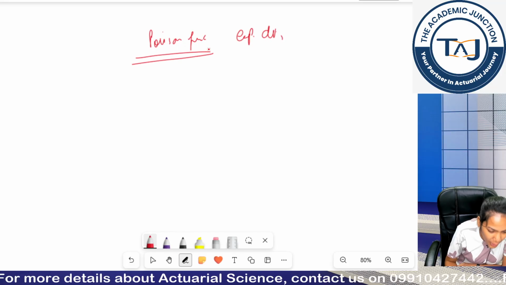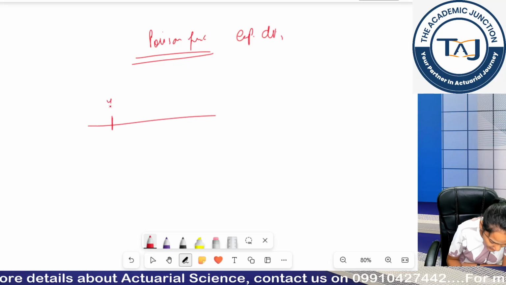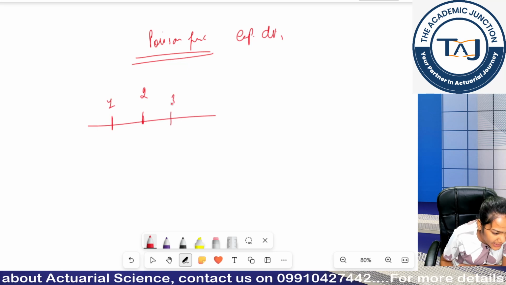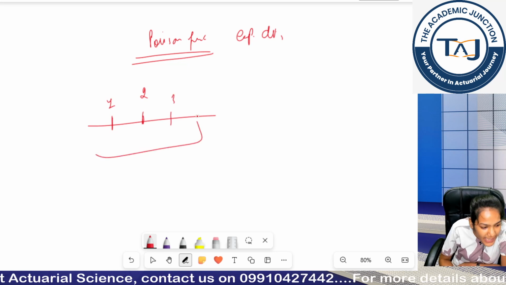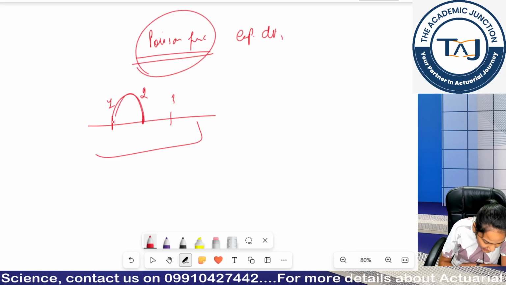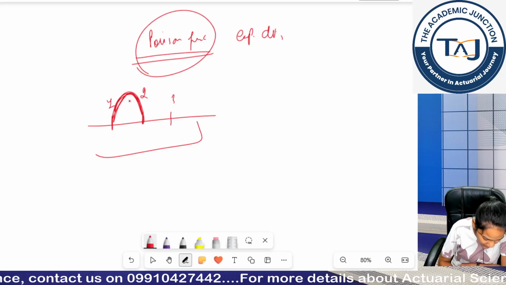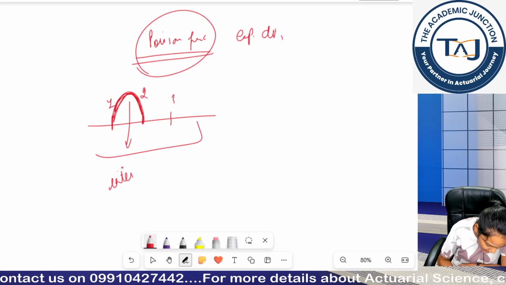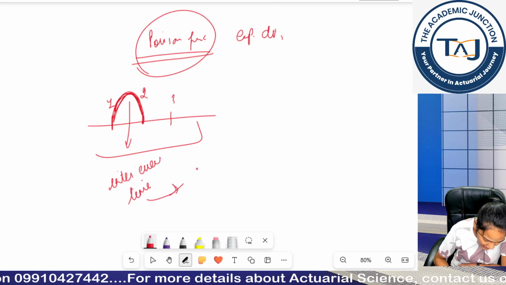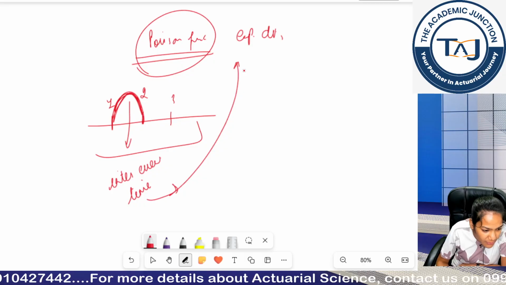In a Poisson process, my first claim is happening here, my second claim here, my third claim here. The number of claims is modeled by the Poisson distribution, but the time between each claim, which is called inter-event time, is modeled by the exponential distribution.